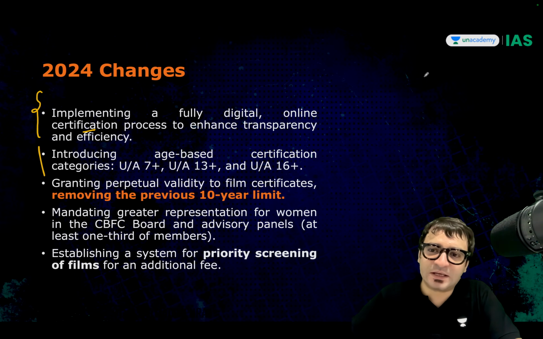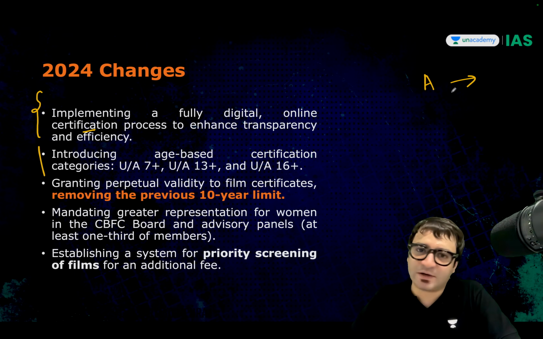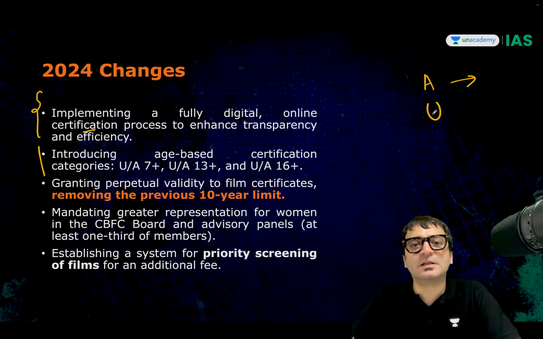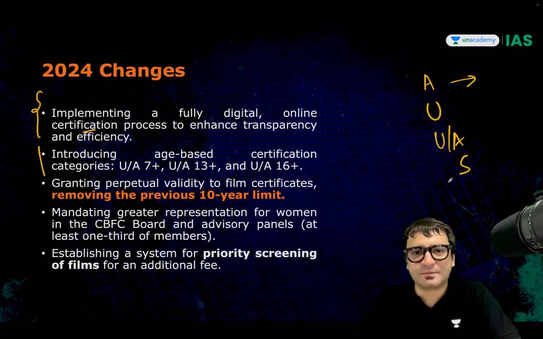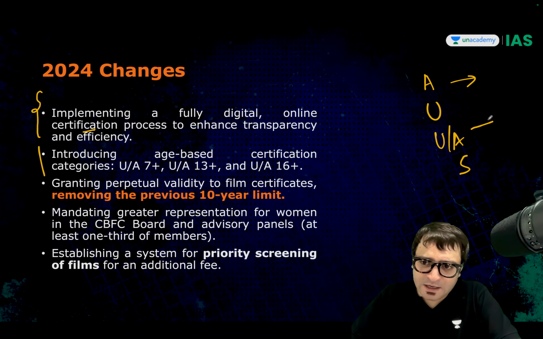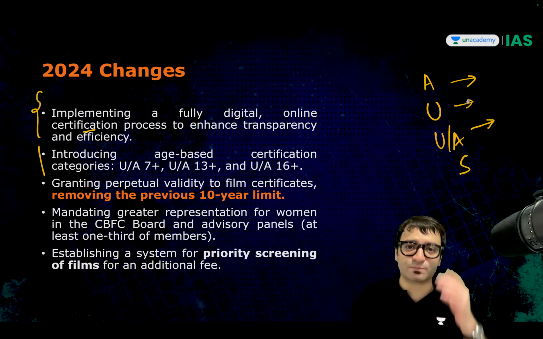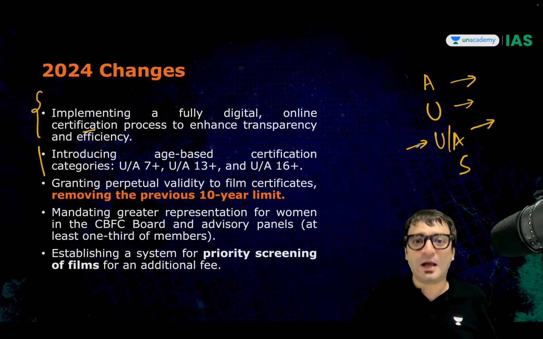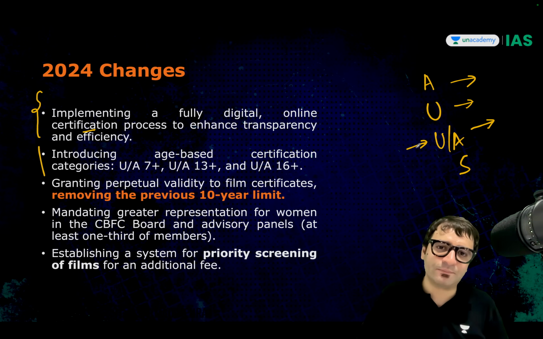For example, previously, this movie may be rated A, so only those who are 18 plus can watch this movie, otherwise no. If it was universal, then anybody can watch this movie. Then there was UA, then there was specialized. Even children less than the age of 18 can come to watch this movie, but they should be accompanied by an adult, otherwise parental guidance is required.